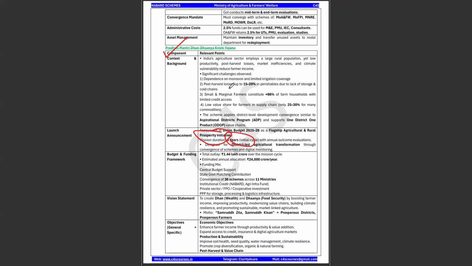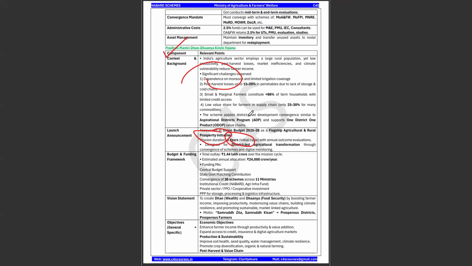Why? Because see, why the scheme was initiated, that is very, very important. Because we know there is a large rural population of India that is dependent on agriculture, but India is facing many issues related to agriculture, be it productivity, be it post-harvest losses or market inefficiencies. And there are other challenges also because we know that India is a monsoon dependent country. So your agriculture is completely monsoon dependent. Though we are having a certain kind of mechanization, that is not as impactful as it is in the Western countries. And we all know that we have post-harvest losses.